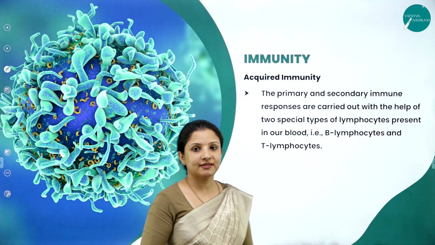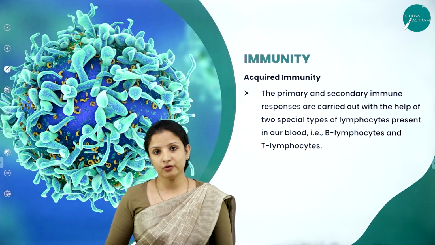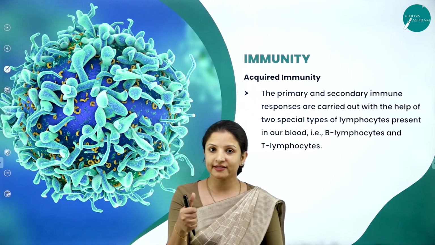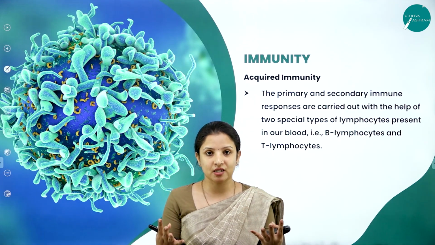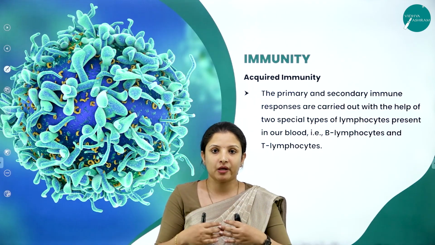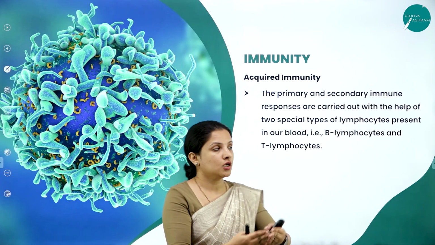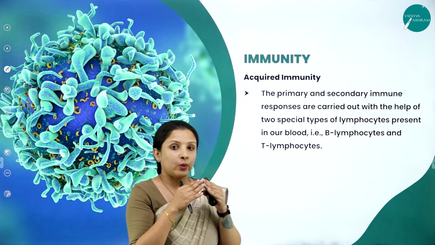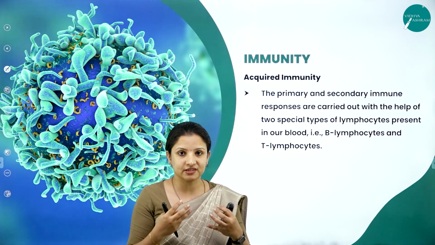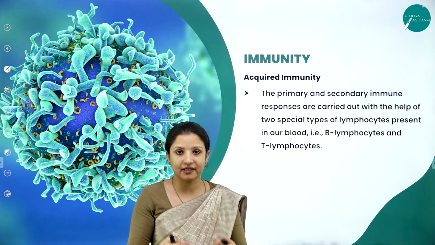So here in the previous slide talking about acquired immunity, I told you in acquired immunity we have the primary response and secondary response. That is how our body produces antibodies, which are responses based on memory to that particular pathogen. Now for that response, primary and secondary, what is that response? The response is in the form of antibodies, right?